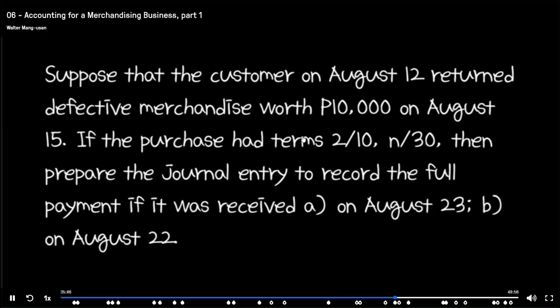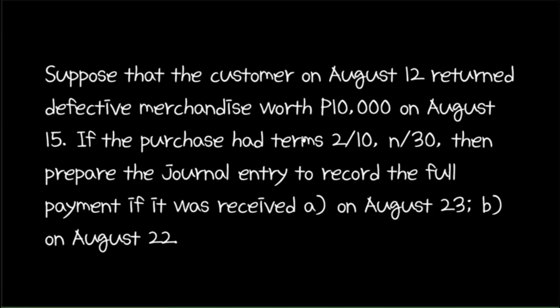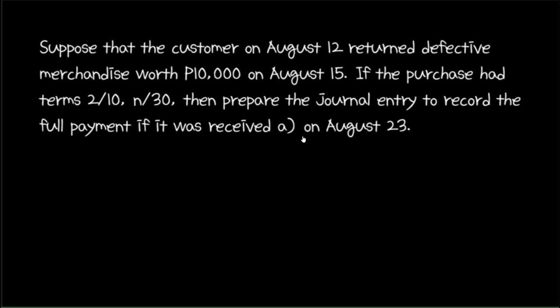It means full payment is expected within 30 days, but if full payment is received within 10 days, then the buyer is entitled to a 2% discount. 10 days from August 12 is August 22, which means that if the buyer paid on August 23, then the buyer is no longer entitled to a discount.